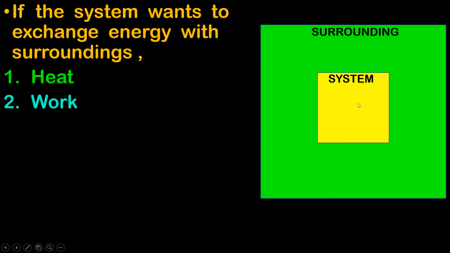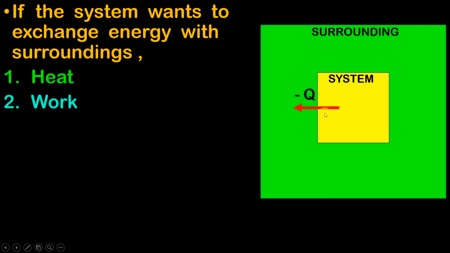Suppose there is a temperature difference between a system and surrounding, then what will happen? If the temperature of the system is greater than the temperature of the surrounding, then the system will give heat to the surrounding. Can you see over here? The system will give heat to the surrounding.